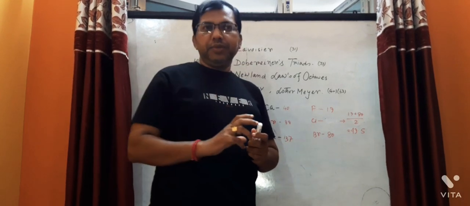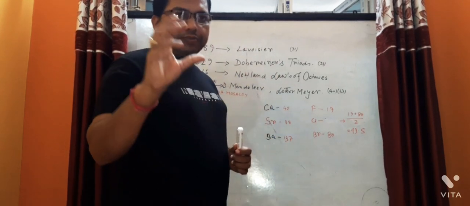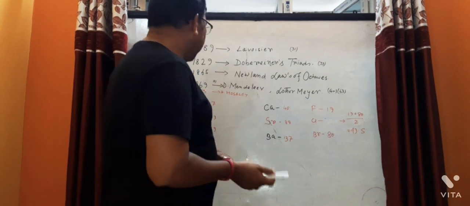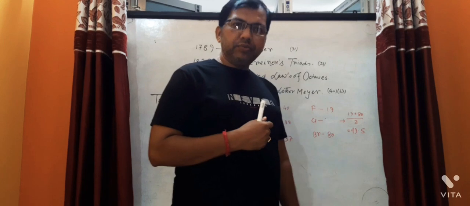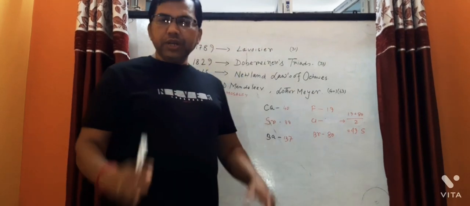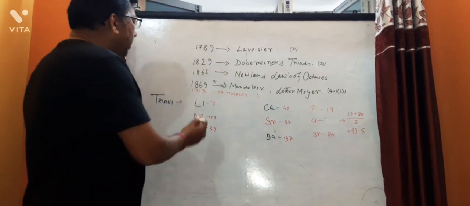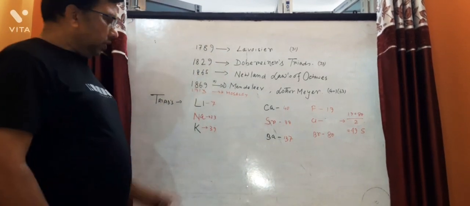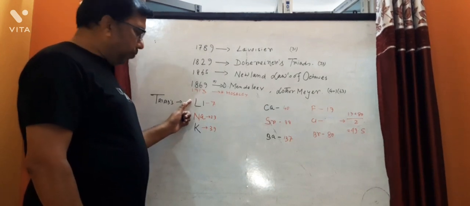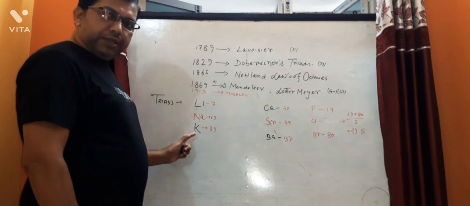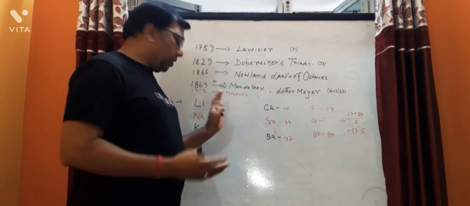For example, lithium, sodium, potassium; calcium, strontium, barium; fluorine, chlorine, bromine. All are the same in nature within each group. These are groups of three with similar properties: lithium, sodium, potassium.